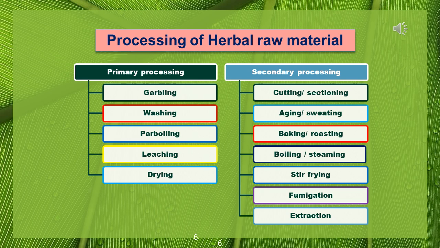At last, extraction can be included as a processing of herbal raw materials into herbal preparation, or simplified extraction will also be considered as a processing of herbal raw materials. Next, we can explain each thing.